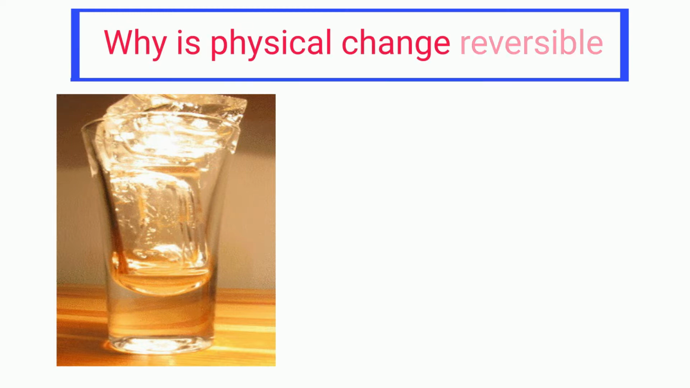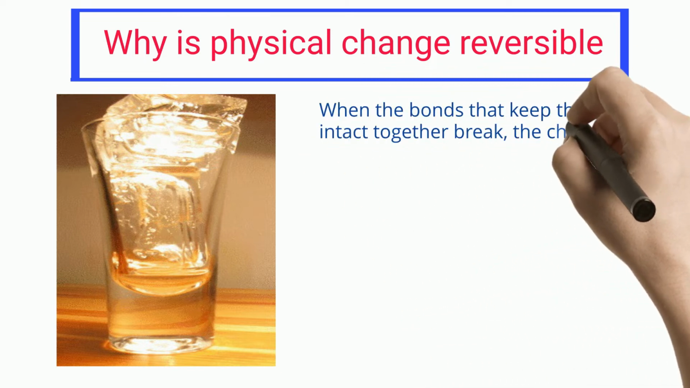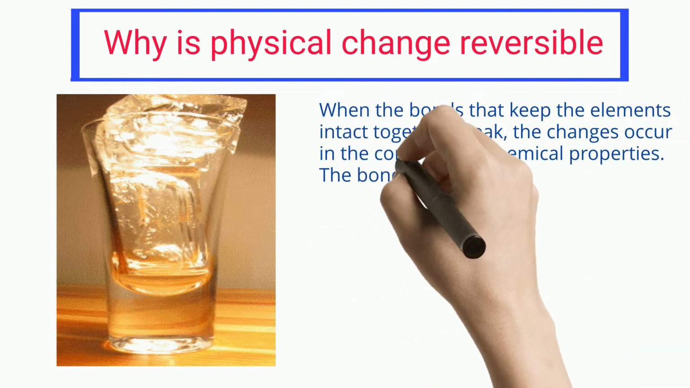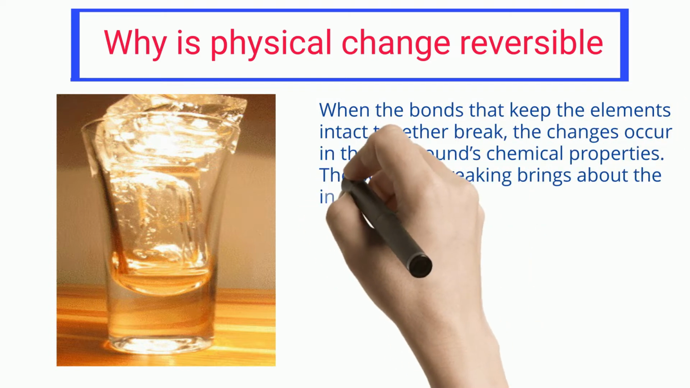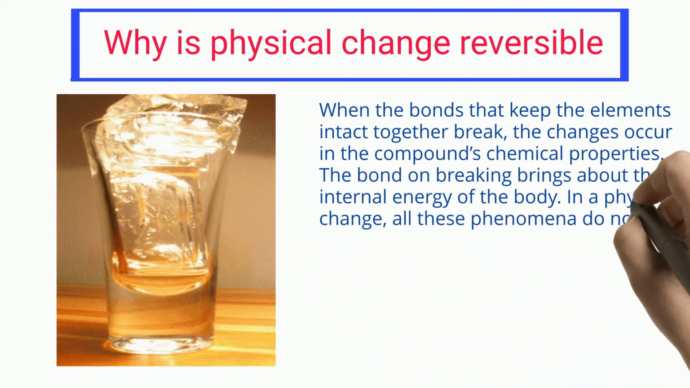Why is physical change reversible? When the bonds that keep the elements intact together break, changes occur in the compound's chemical properties. The bond breaking brings about a change in the internal energy of the body. In a physical change, all these phenomena do not occur.